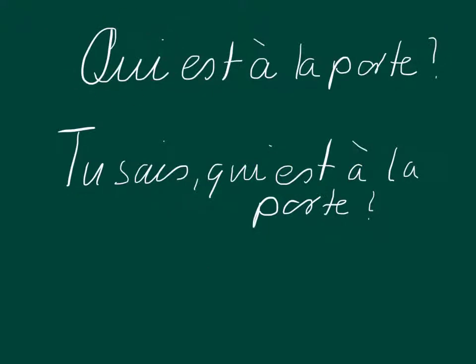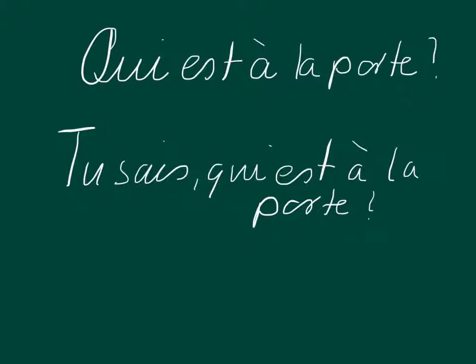Qui, of course, is used in many different contexts. So here, for example, qui est à la porte? You do not have a relative pronoun. You have a question word. Qui, who? Who is at the door? Qui est à la porte? Okay? So the elements that are missing is it has no noun that it refers to. It has no noun for which it gives more information. This is a simple, straightforward question.